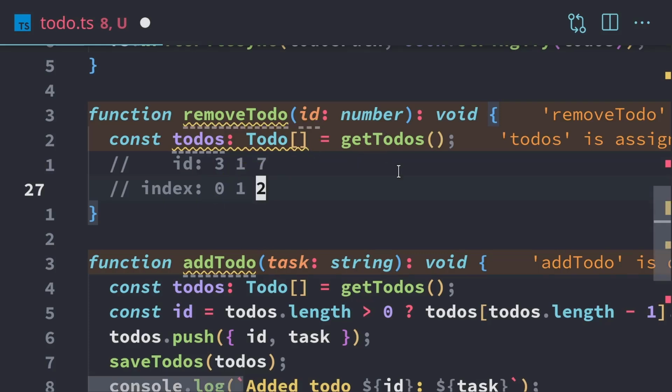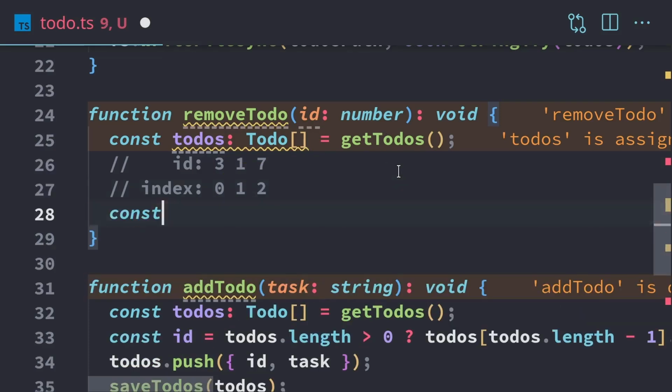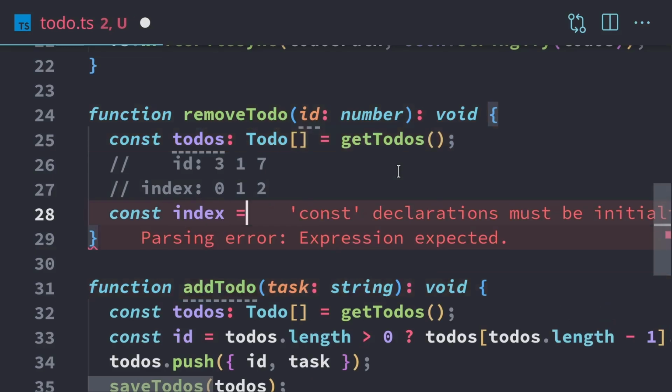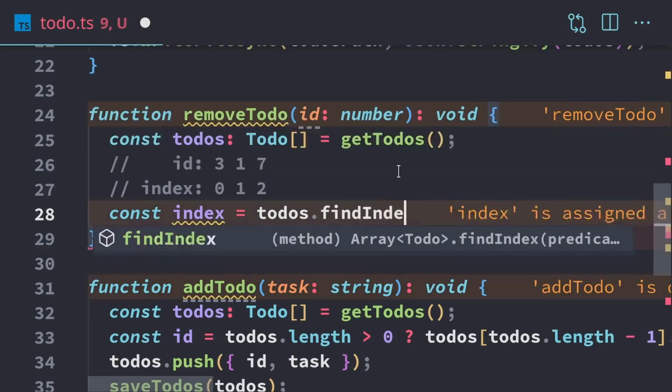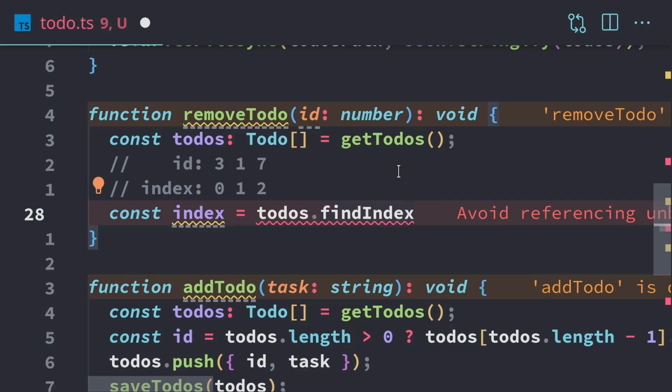So to do this, we're going to create a constant named index, and we're going to access the to-dos array and use the findIndex function. What the findIndex function will do is we give it a function to run, and it's going to run that function on every single to-do item. Whenever the return value is true, it's going to give us back the index of where that occurred. So we can actually pass functions into functions. We're going to be doing that.